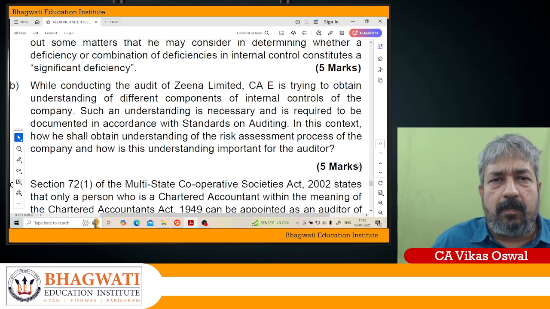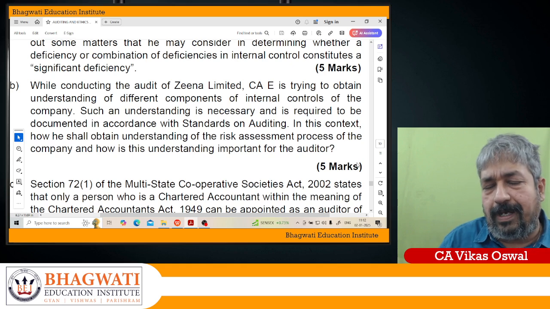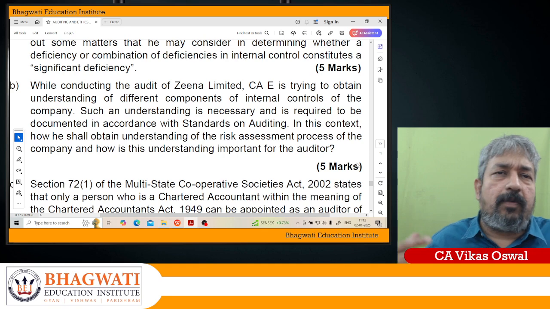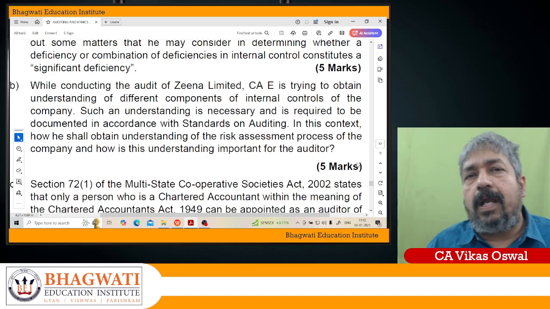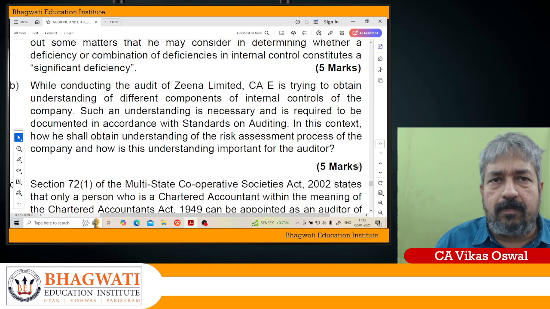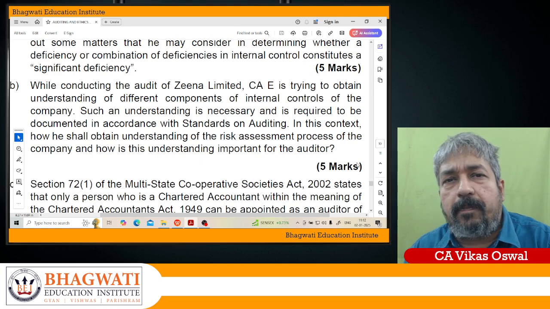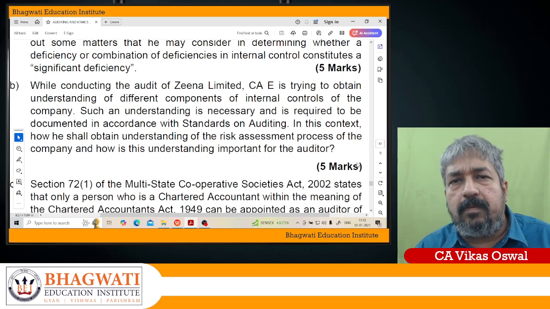What steps is the company taking? Do they have any plan for future action? For example, they may say, we are in the process of discussing with two or three customers for acquisition. That way, the entity's risk assessment process forms a basis for how the risks are to be managed. If that process is appropriate, it would assist the auditor in identifying the risks of material misstatement.